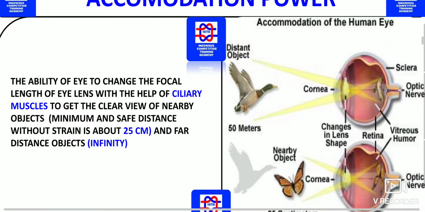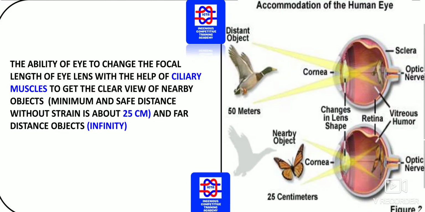What exactly is accommodation or power? The accommodation of the human eye, as you can see, is the ability of the eye to change the focal length of the eye lens with the help of ciliary muscles to get a clear view of nearby objects. Here, what exactly is the clear view? Minimum, whatever the object is, it has to be 25 centimeters. That is the safest distance. While reading also, you should have 25 centimeters. And for distant objects, infinity. So this is the accommodation of the eye.